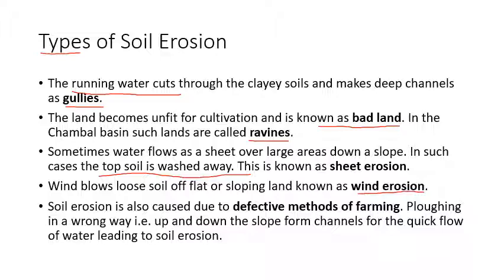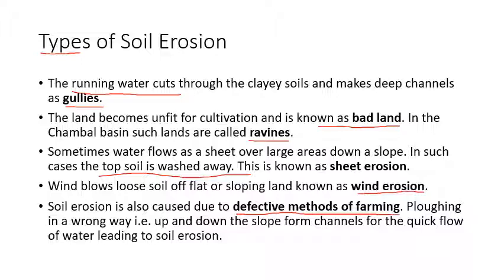After that, defective method of farming. Like many times farmers plow in the direction of slope. Now what happens? Because of that, soil becomes loose, right? When you plow in the direction of slope, the running water can easily carry the top layer of soil, right? So plowing in a wrong way, that is up and down the slope, forms channels for the quick flow of water, leading to soil erosion.